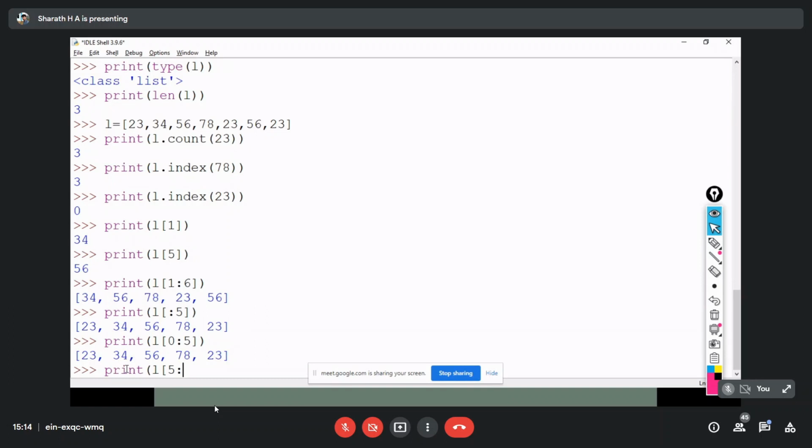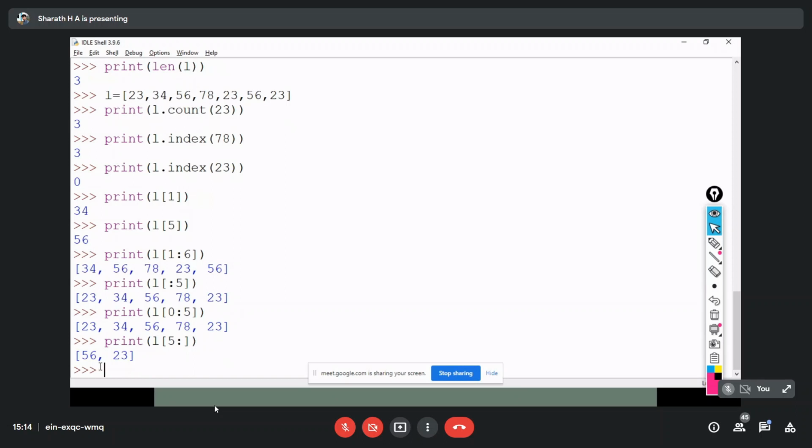Anybody have a doubt? So now it's going to print from the fifth index to the last index. Got it? What about the negative value? It will work the same as for the string, which we have seen. Negative values mean the index will start from the right side, from right to left.